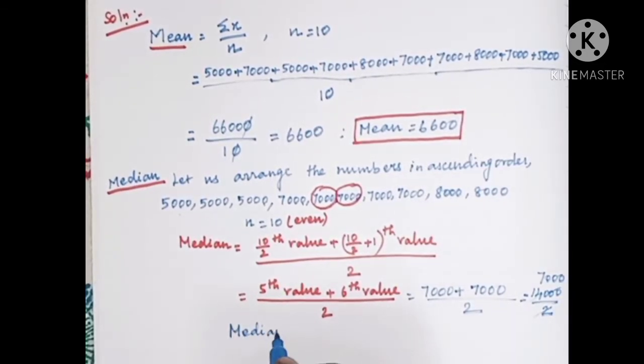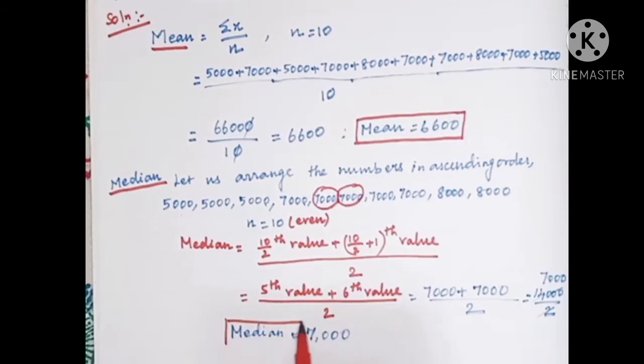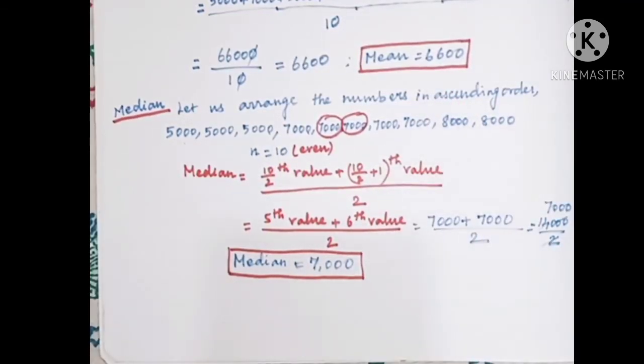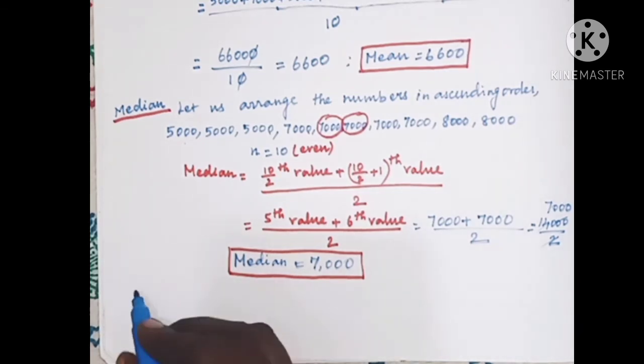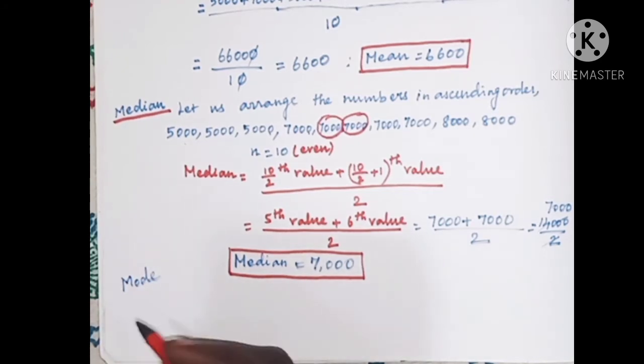Median is equal to 7,000. So we found the mean as 7,000. Median is also 7,000. Next we have to identify the mode, isn't it? Next we have to identify the value of mode.